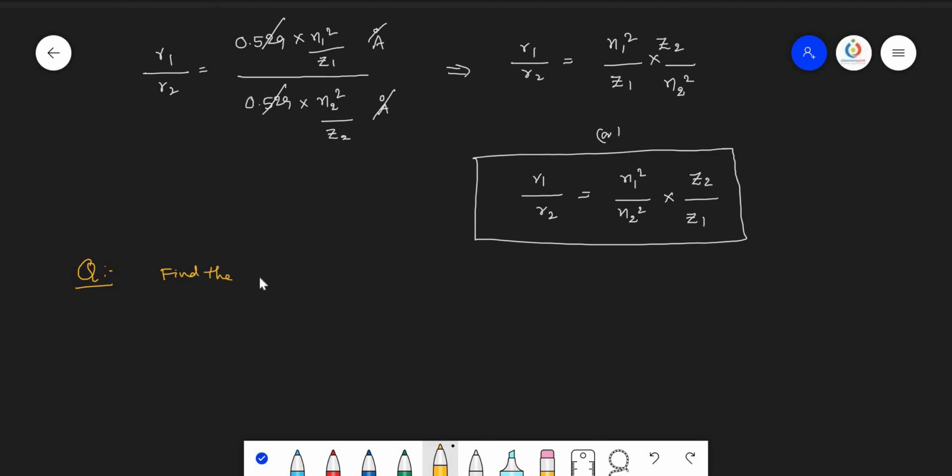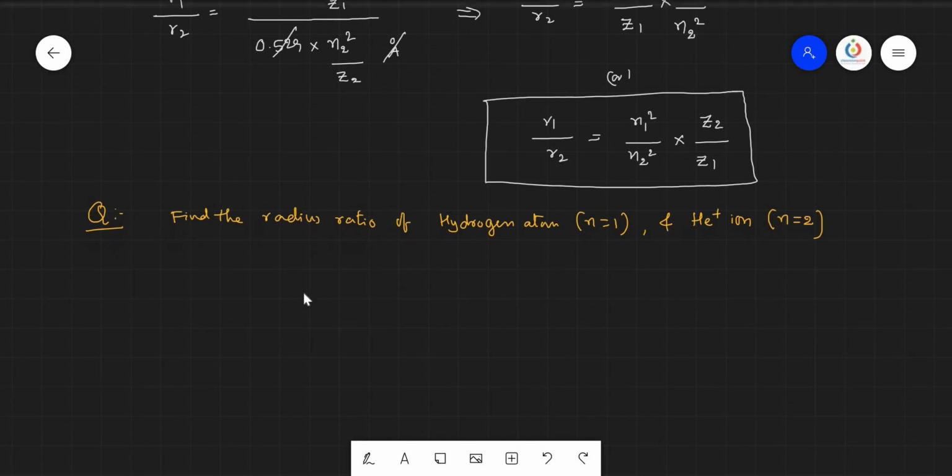Find the radius ratio of hydrogen atom where n equals 1 and helium plus, He plus ion, n equals 2. So they are asking to get the radius ratio of the first orbit of hydrogen atom and the second orbit of the helium ion, He plus.